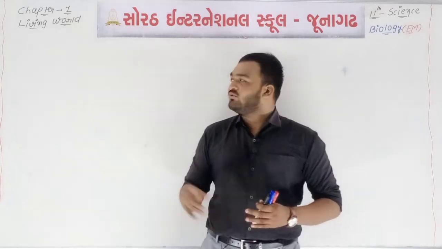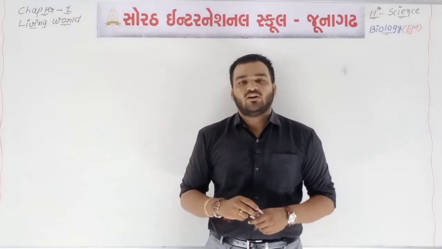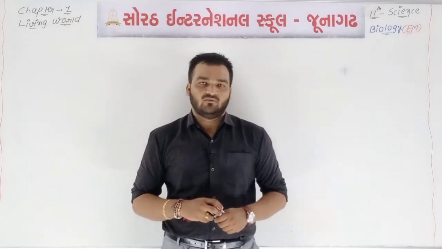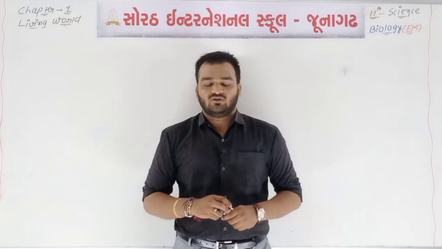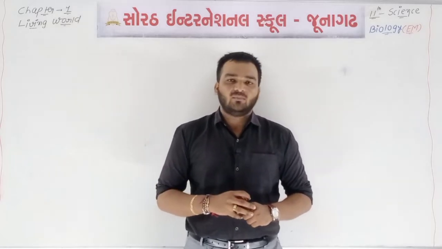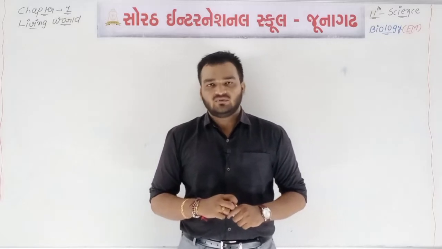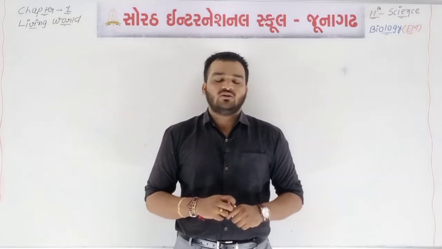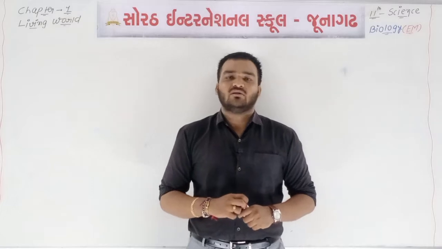We are learning biology chapter number 1, and the title of chapter number 1 is The Living World. In the last video lecture we talked about the different types of taxa. Five taxa are completed: genus, species, order, family, and the last one is phylum.